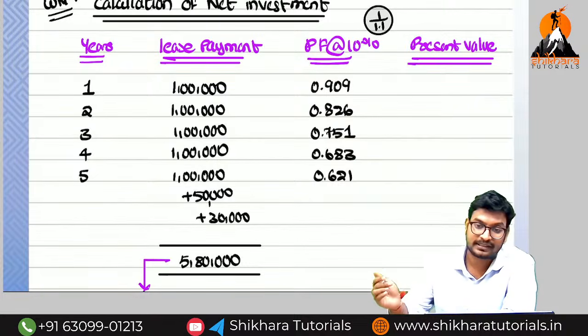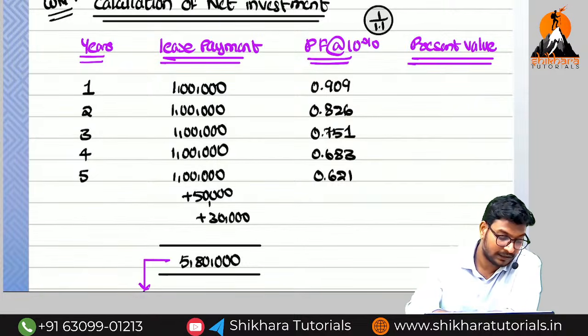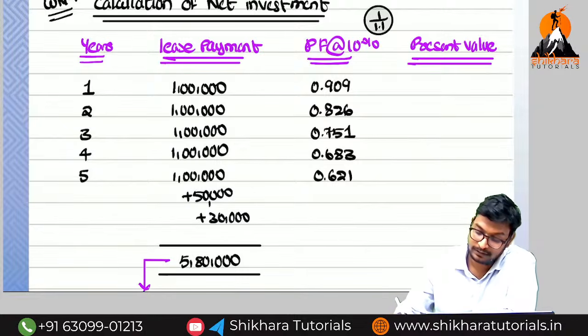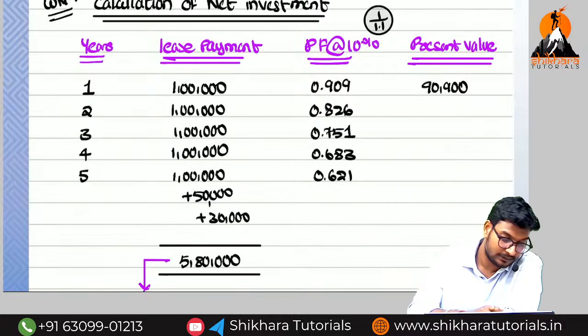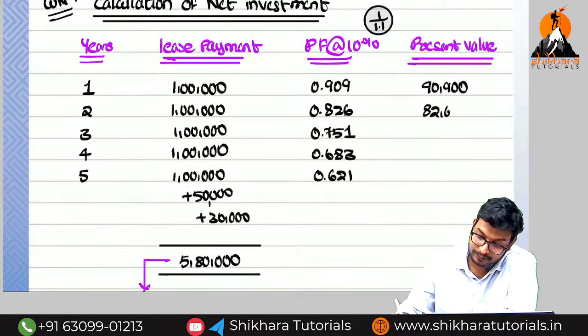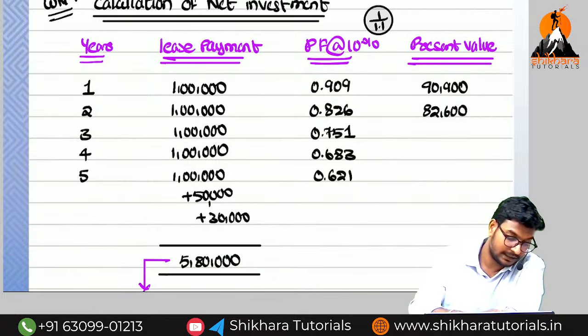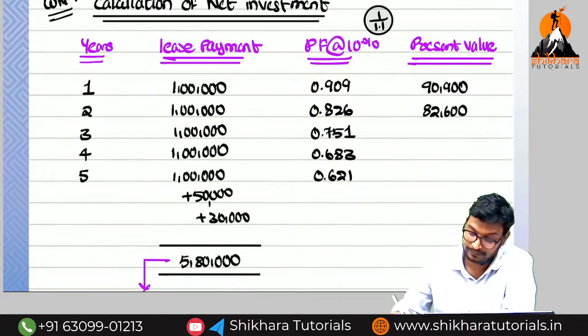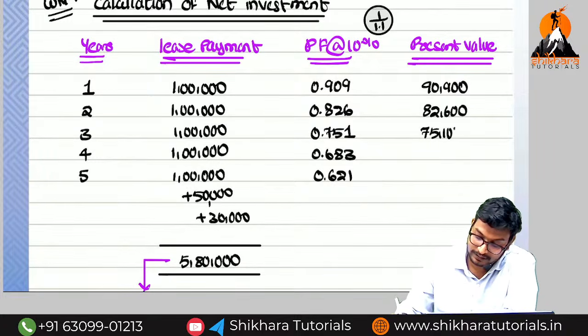So how are we going to get the present value? What are the steps? 1 lakh into 0.909 plus, how much? 90,900. Plus 1 lakh into 0.826, how much are we getting? 82,600. Next again 1 lakh into 0.751, how much? 75,100.